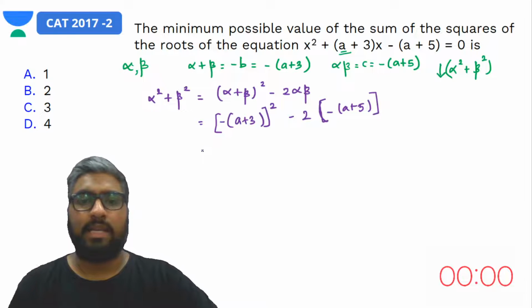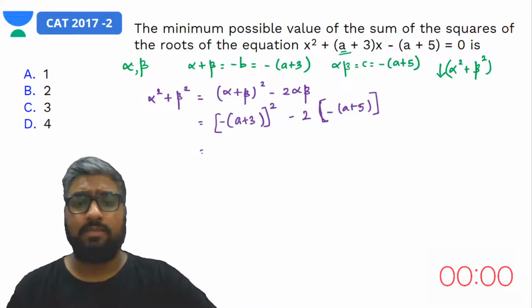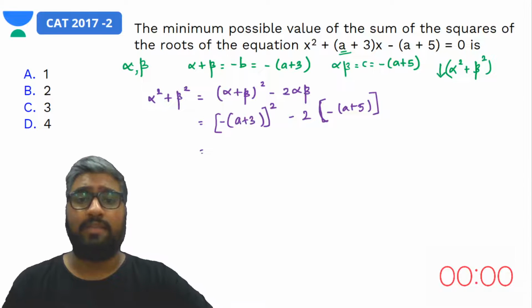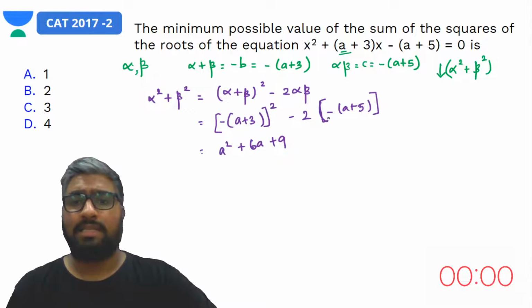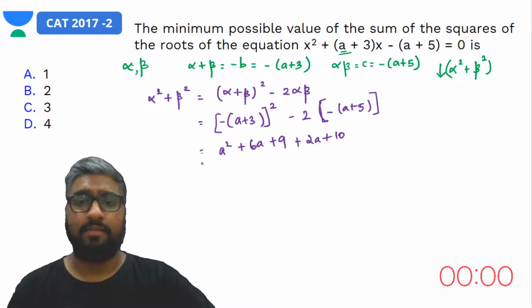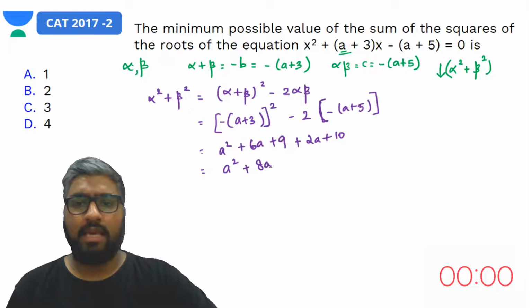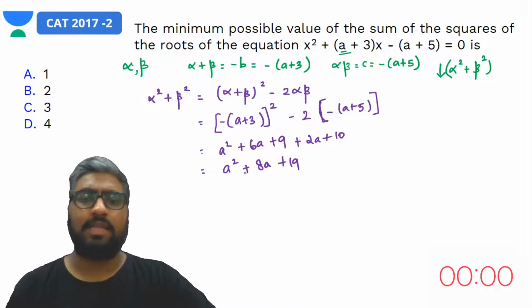So let's quickly expand this. Minus would cancel off any which ways. We would have a square plus 6a plus 9. And here, minus and minus would get cancelled out, so we would have 2a plus 10. This would give us a squared plus 8a plus 19.